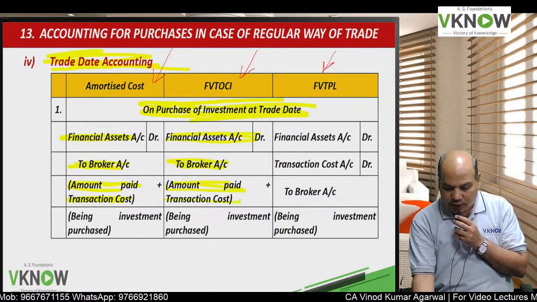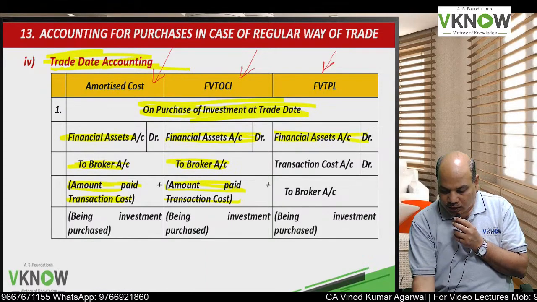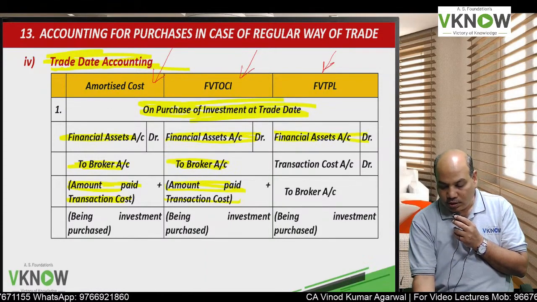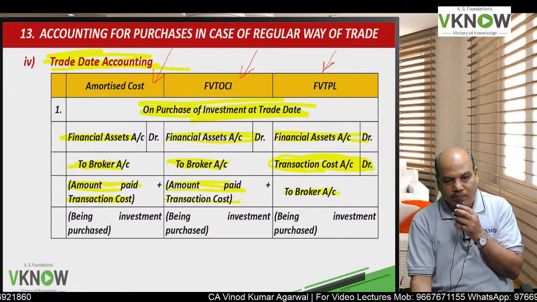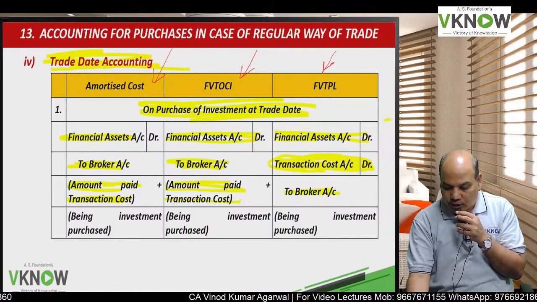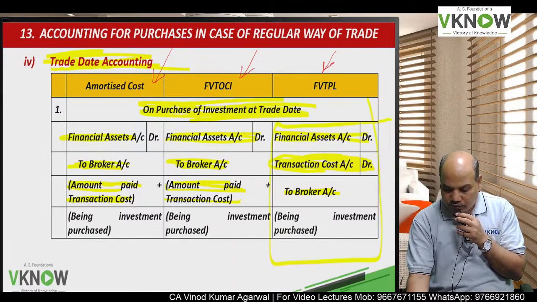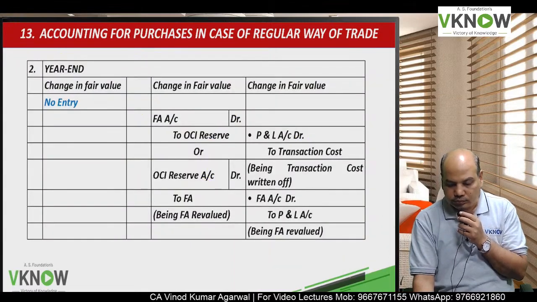But if it is FVTPL, financial asset account debit, transaction cost will be debited separately, because I am not going to add it to the initial value of financial asset to broker account, being investment purchased. So very important, the third column FVTPL.